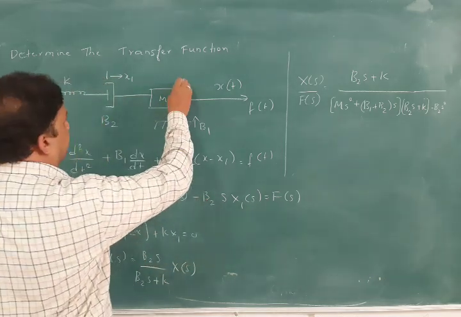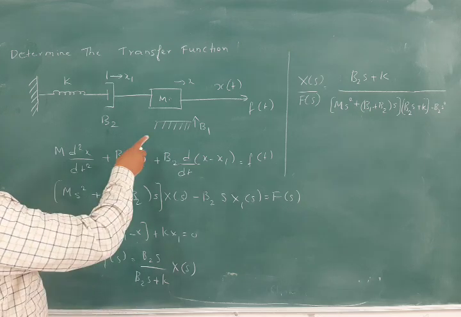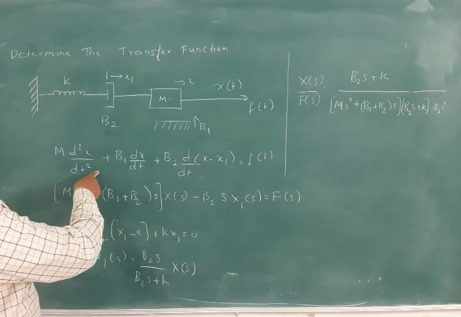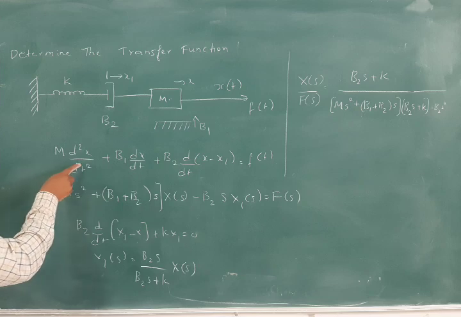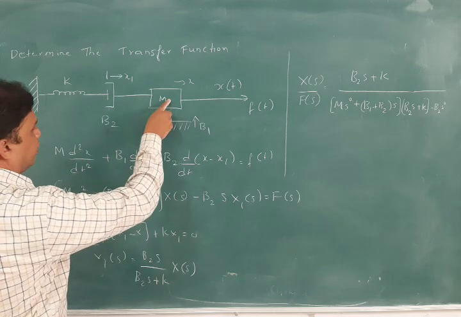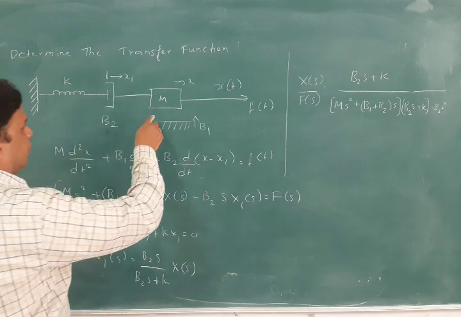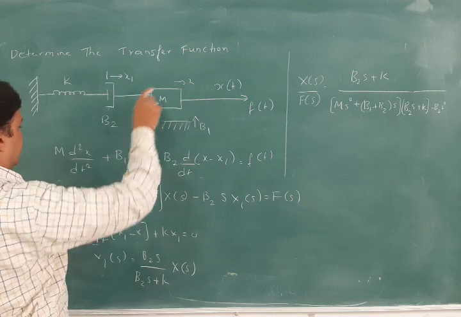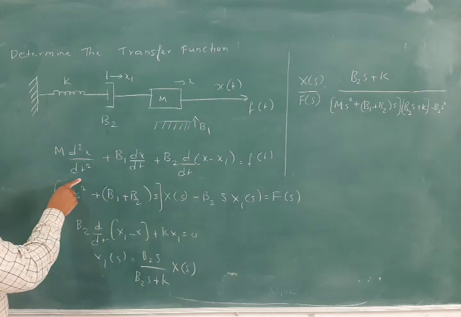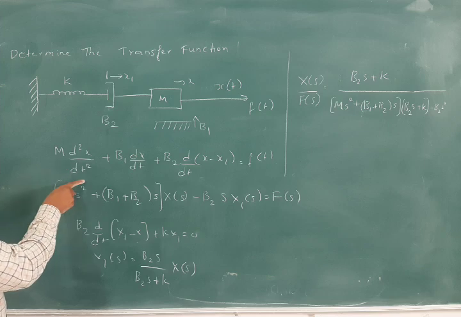Okay, and here we will write the linear equations. So this linear equation is m into d square x by dt square. Only one mass m is present. If this mass displacement is in this direction, the displacement is x here, m into d square x by dt square. Force is equal to ma, we are writing in this form as I have told you already.